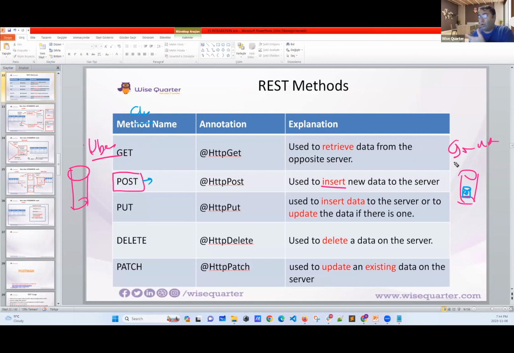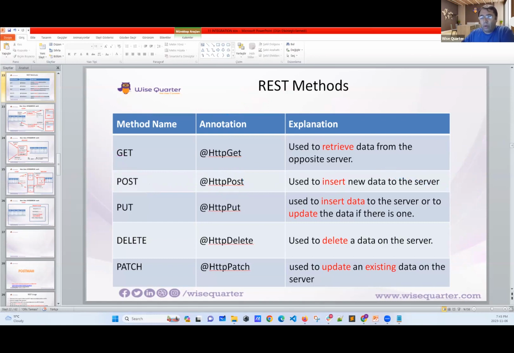I'm trying to post something to Google Maps. And then if the provider side has the proper method, they will get the data from Uber and insert it into their database. Okay, this is how it works.